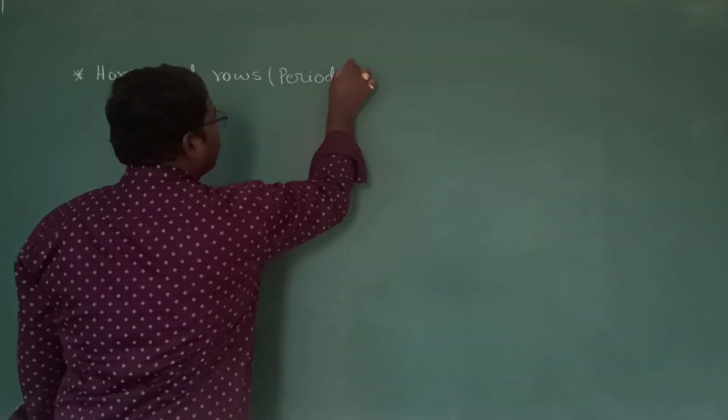First of all, coming to his table, the horizontal rows present in this tabular form are known as periods. Okay, he named the horizontal rows of the table as periods.